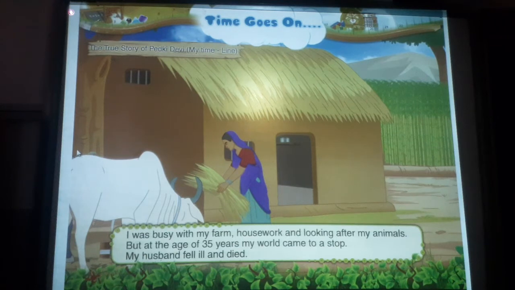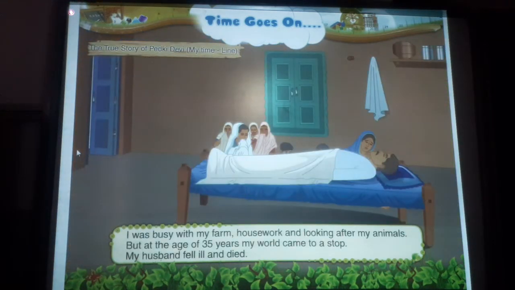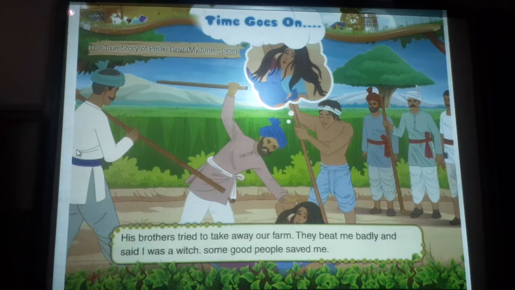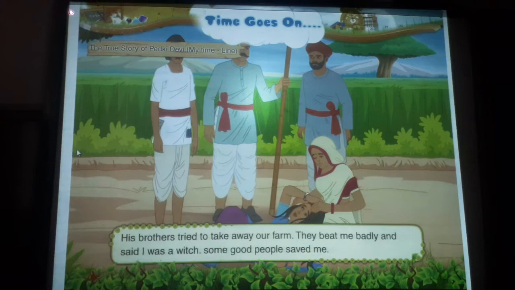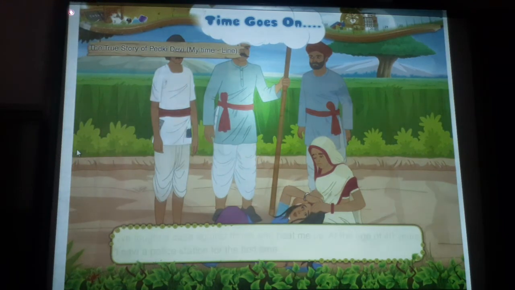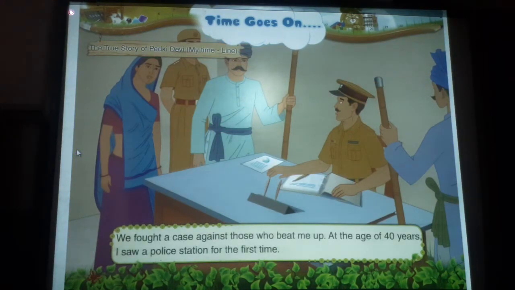But at the age of 35 years, my world came to a stop. My husband fell ill and died. His brothers tried to take away our farm. They beat me badly and said that I was a witch. Some good people saved me. We fought a case against those who beat me up.